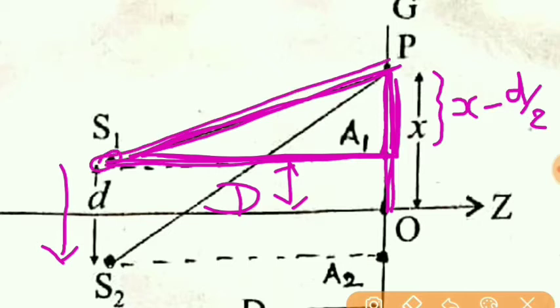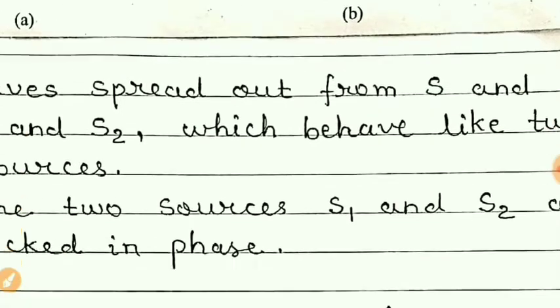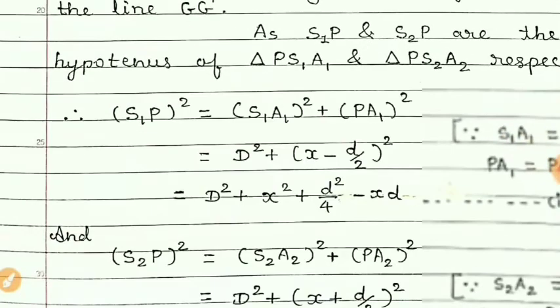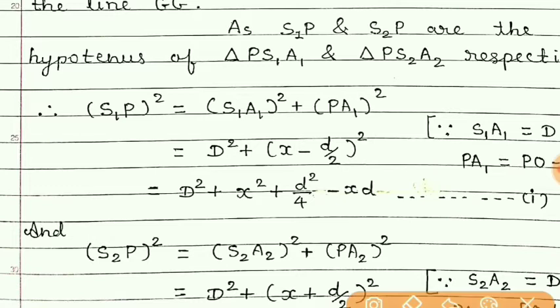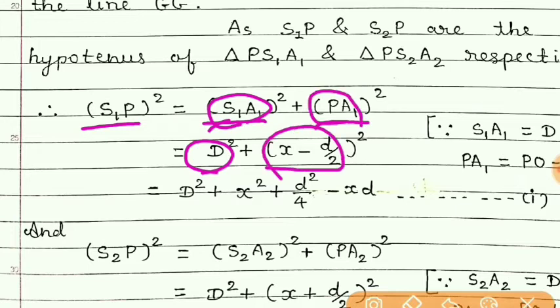So S1P square is equal to S1A1 square plus PA1 square. S1P square is equal to S1A1 square plus PA1 square. But what is S1A1? It is D, so D square. And what is PA1? It is x minus d by 2. So we have put those values.